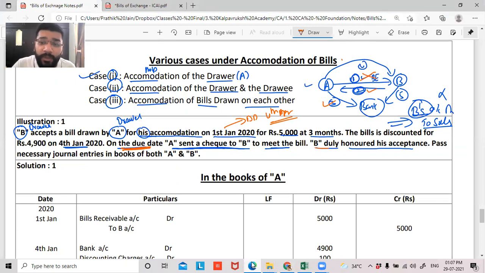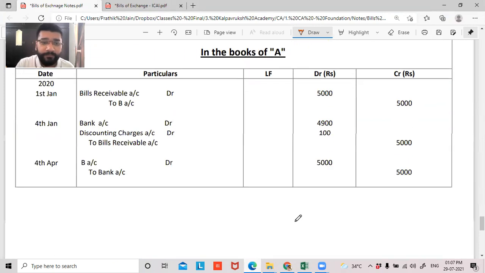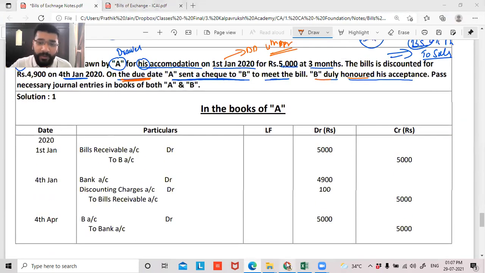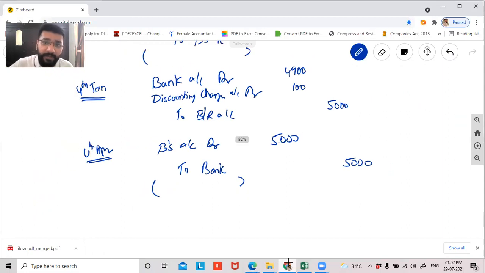Now, guys, B is duly honoring the acceptance. Will I record this entry in my books? Am I concerned about this statement in my books of accounts? No, sir. Not at all. So we are done with these 3 entries, guys.